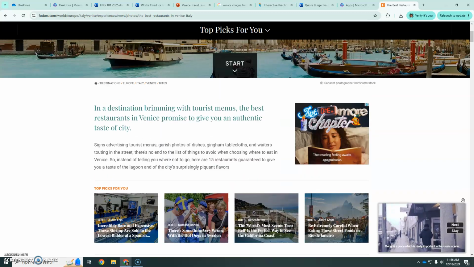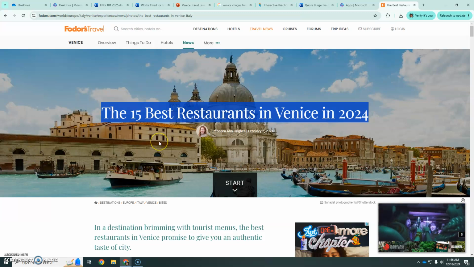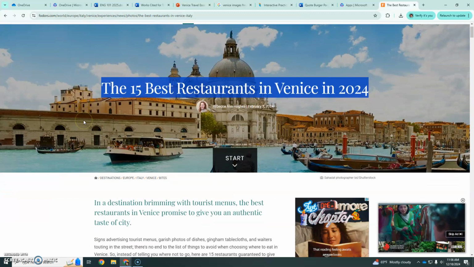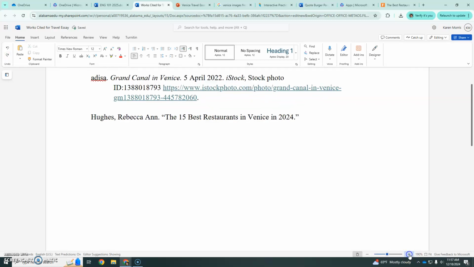Not at the very top, actually. The title of the website is at the very top. You can figure out the title of the article, hopefully. If you need help with that, you can ask me or ask a tutor, ask a friend. What is the title of this article? Then make sure the title of your article is in quotation marks like that. Okay. And let me make this bigger so you can see better.